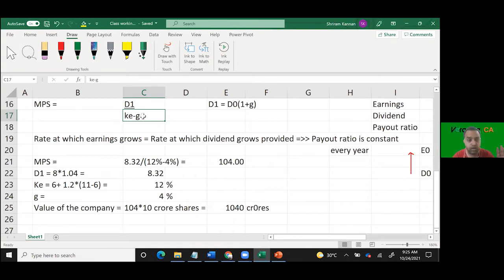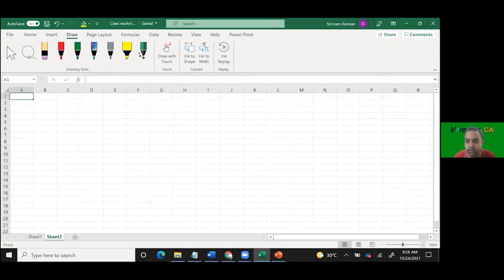That refers to what? G refers to what? Simple example. G refers to growth. Growth of what? Dividend, sir. Growth of dividend. Correct? But what do you find in the numerator? What do you find in the denominator? There is a difference. Can anyone add some points? The G in the numerator and the G in the denominator, there is a difference. Listen to this carefully.